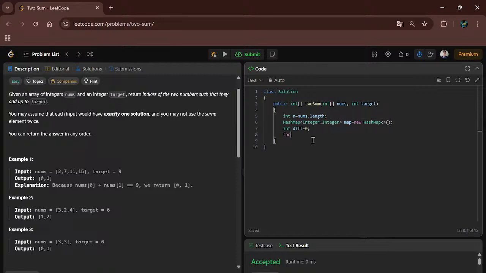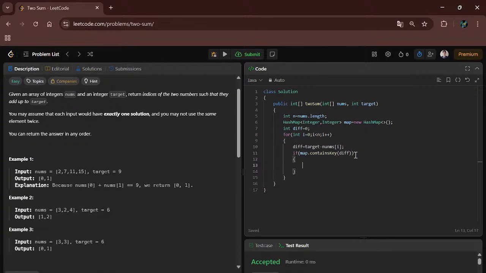I will implement a for loop: for int i equal to 0, i less than n, and i incremented. Now in the difference we will subtract that element from the target. So here is target minus nums of i, and we will check if the map contains that key, that key meaning the difference.